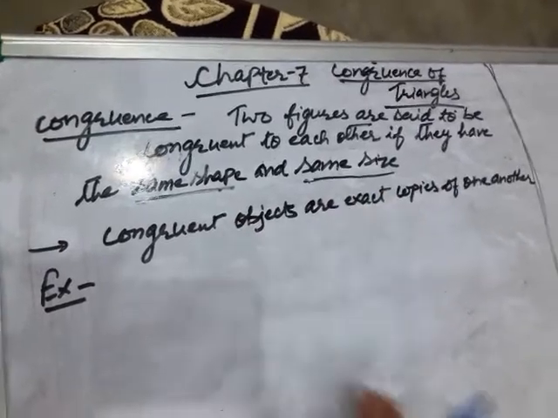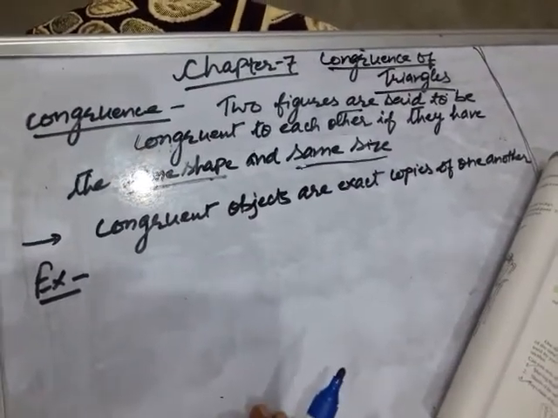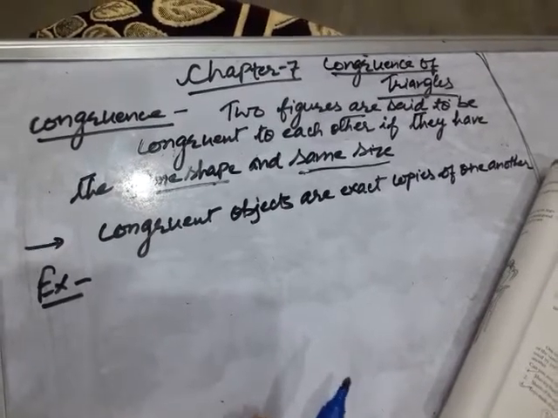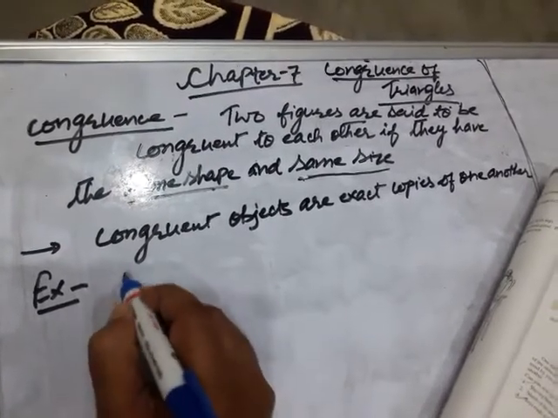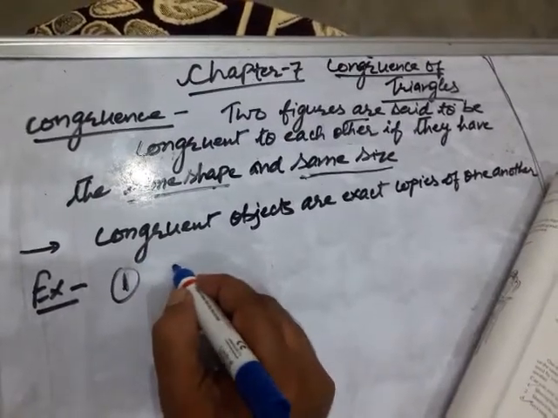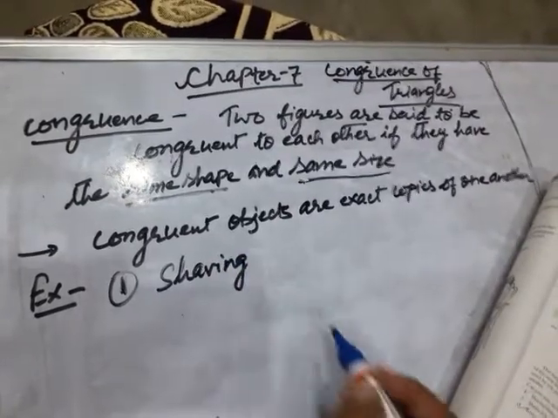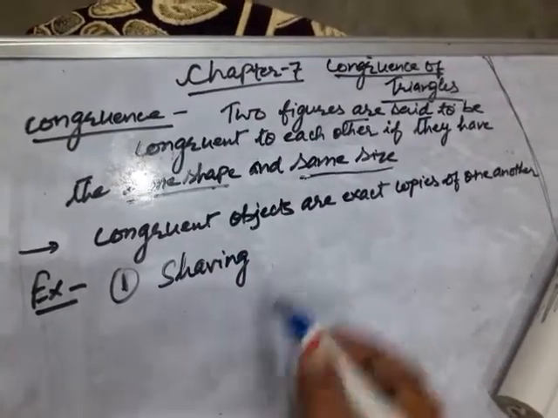Okay. For example, in your real life situation, there are so many objects which are congruent to each other. Number one: shaving blades of the same company. Shaving means दाढ़ी बनाने वाली.